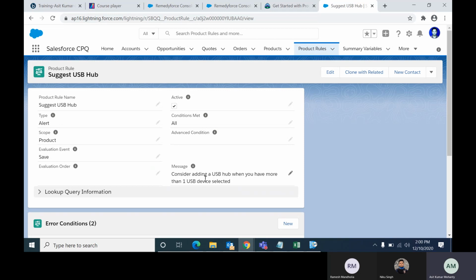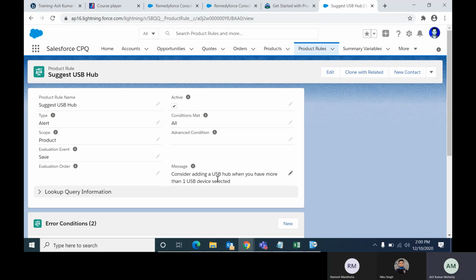If that is the case, any USB hub present or not, then there also we are summing up the USB hub and we are checking whether the quantity is 0 or more than 0. I mean 1, 2, 3 like that. Then only we can know whether USB hub is present or not. If it is 0, that means no USB hub, then action should be performed, like USB hub should be added. If not 0 or 1, then no action should be performed.